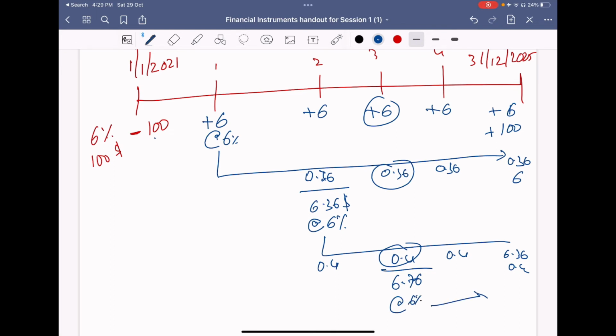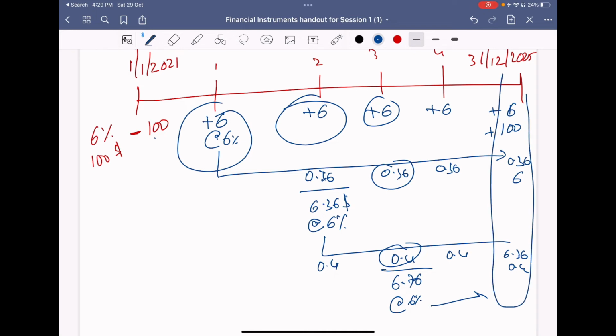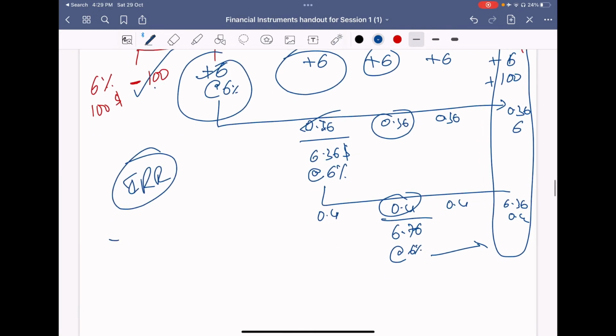So in this way, if you reinvest your interest also, and you get everything, your principal, your interest and interest on interest, on your maturity date, what is the IRR? Meaning you have invested 100, you started getting some interest during these periods, you reinvested it and earned interest on interest.